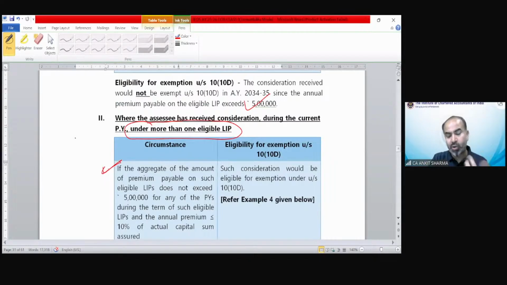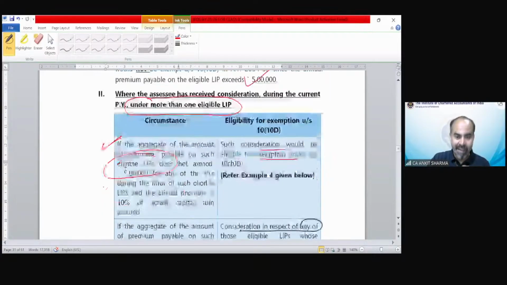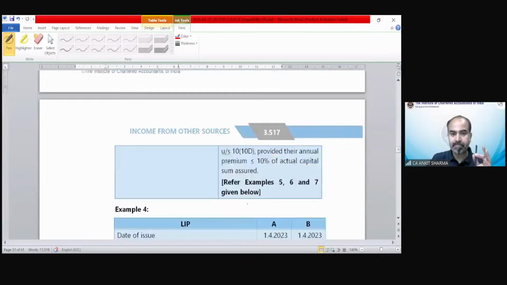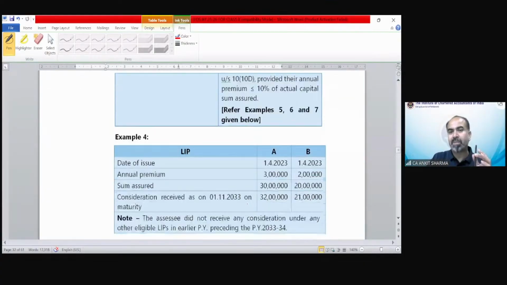They are just going to make you understand these provisions according to situation 1 and 2 with examples. Such consideration would be eligible for exemption if all eligible policies' premium does not exceed 5 lakh. If it exceeds, what will we do? If the aggregate amount of the premium payable does not exceed 5 lakh rupees, we will take the exemption for only those policies. For example 5, 6, 7.